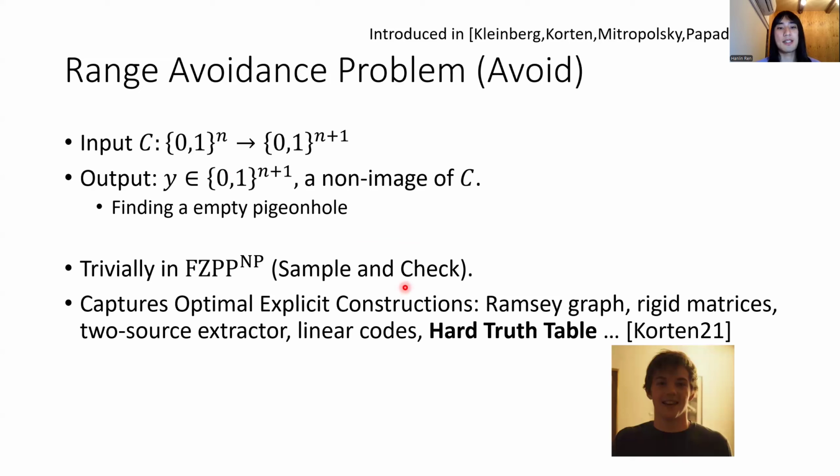This problem captures many explicit construction problems, as shown by a very beautiful recent paper by Oliver Korten. This includes Ramsey graphs, rigid matrices, two-source extractors, linear codes, and, kind of important for us, hard truth tables. So it turns out that if you solve this problem, you also get hard truth tables, which means you prove circuit bounds.